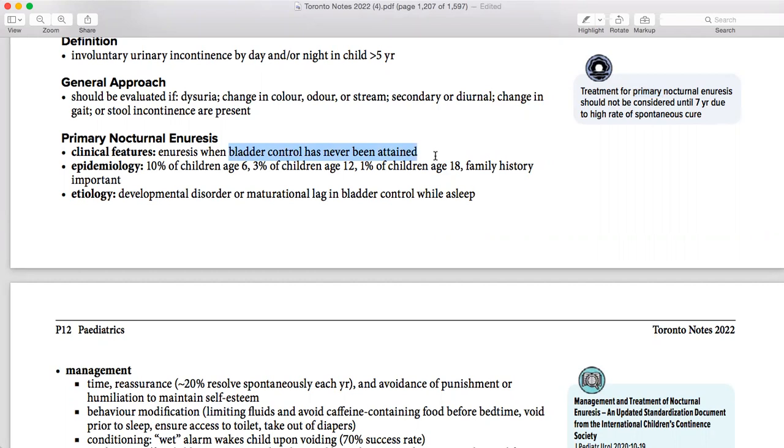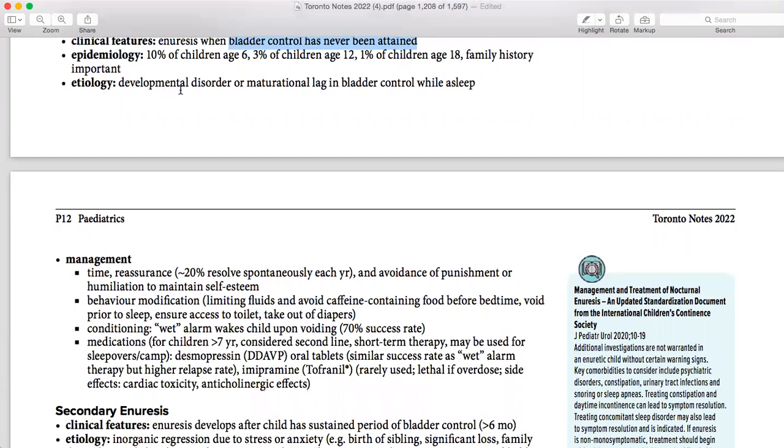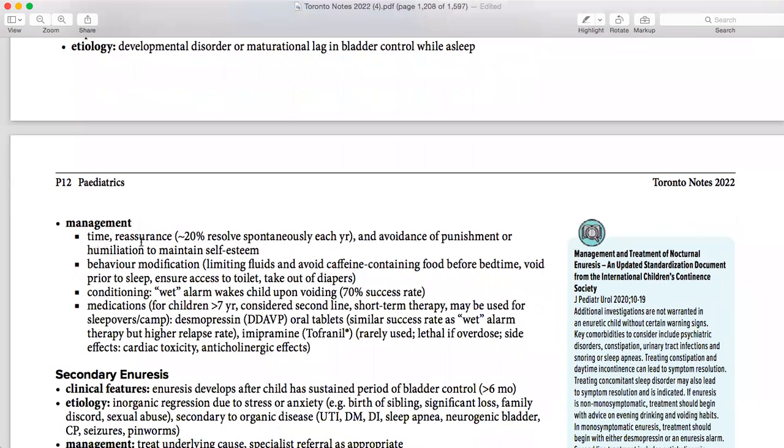Oh, my other baby started bladder control at the age of 4, and this one is 6 years and couldn't even control it. So now they are coming. So all you're going to do is nothing. We're going to see here a developmental disorder of maturation, with the etiology being deep sleep. Then management is basically time and reassurance, because the baby is still progressing in age, so you cannot start the treatment before 7 years.